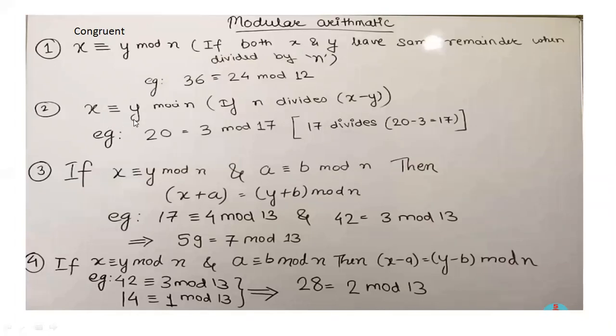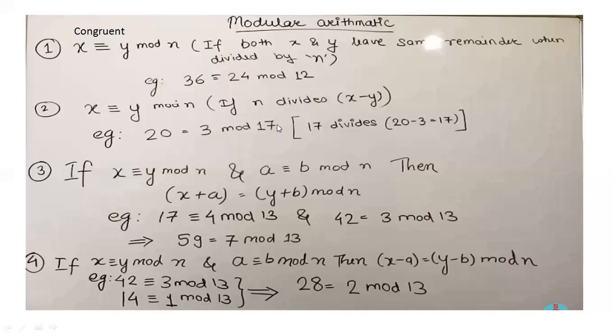x is congruent to y mod n if n divides x minus y. So in this example we are considering here, x is 20, congruent to 3 mod 17. So x minus y is 20 minus 3, that is 17, and mod 17. So when you divide 17 by 17, 17 divides 20 minus 3, which is equal to 17.